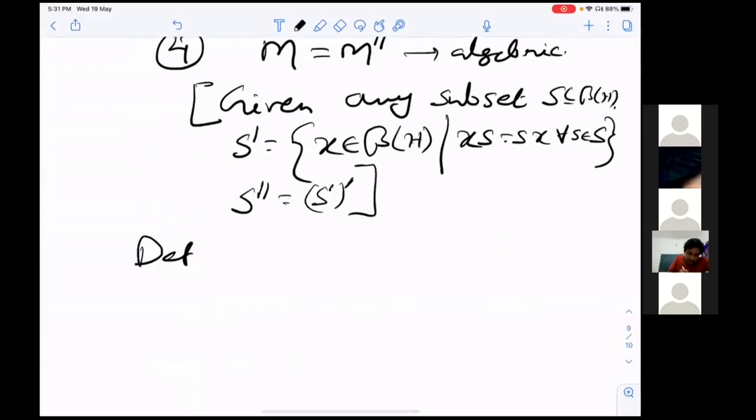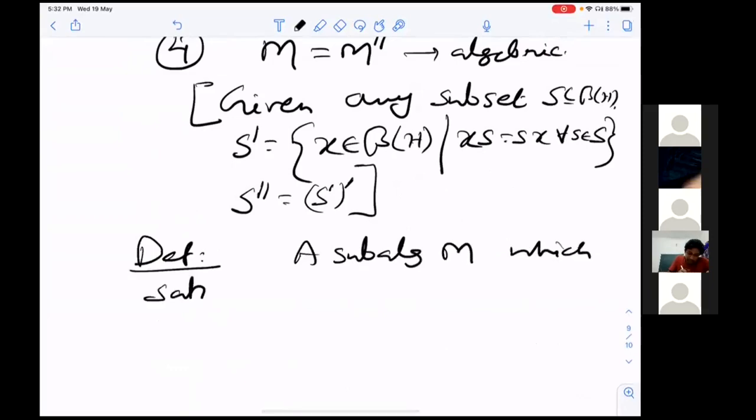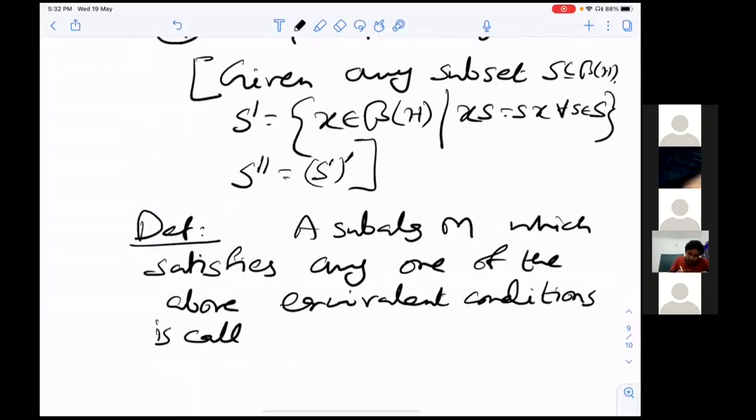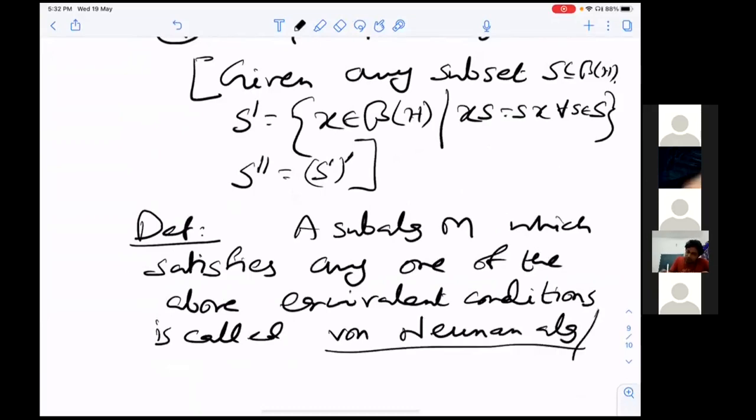Definition. A subalgebra M which satisfies any one of the above equivalent conditions is called a von Neumann algebra, or W-star algebra.